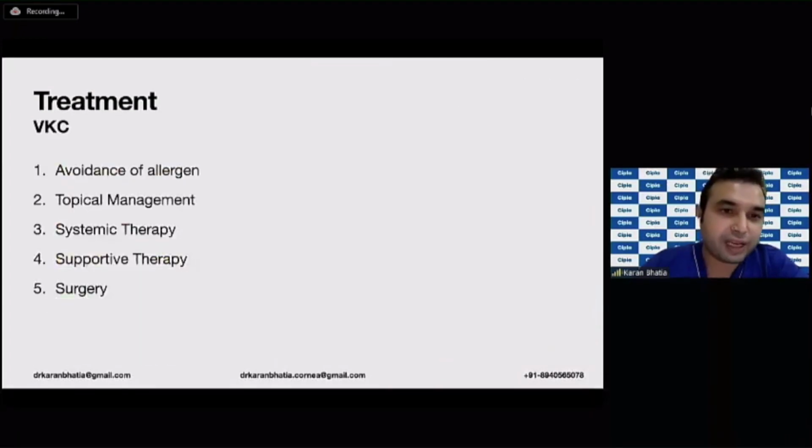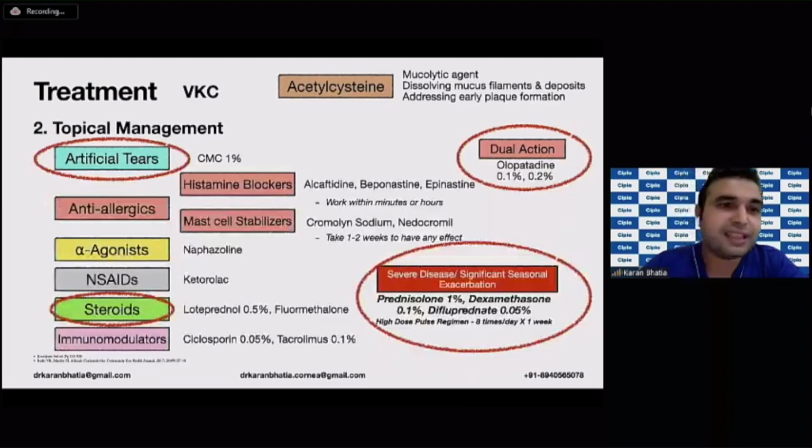So the avoidance of the allergen, as I said in SAC and PAC, is the same, and it's very important to identify those allergens and do that. Second, the topical management over here is approximately the same as the first variety. But you have to give a lot of artificial tears because the patient feels better with it.